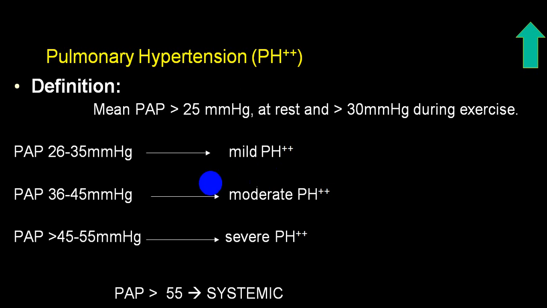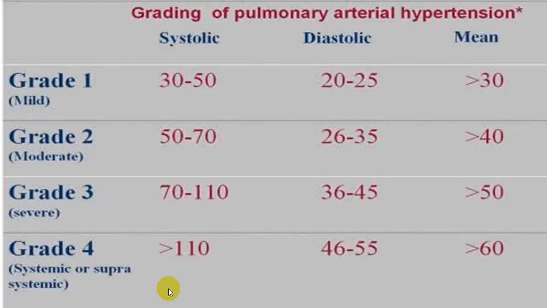To remember it the easy way: more than 25 is mild, more than 35 is moderate, more than 45 is severe, and more than 55 is systemic. So 25, 35, 45 and 55.